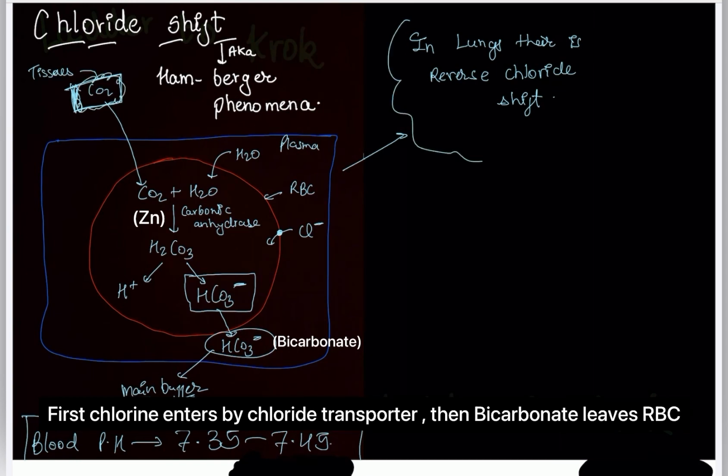But in the lungs there is a reverse chloride shift. What happens in the lungs? Just the opposite of everything that is happening here. Chloride is coming outside of the cell, HCO3 will go inside the cell, and the hydrogen ion and HCO3 will form H2CO3. Everything will go opposite. Now H2CO3 will form CO2 plus H2O, and then CO2 will be removed. In the lungs, everything